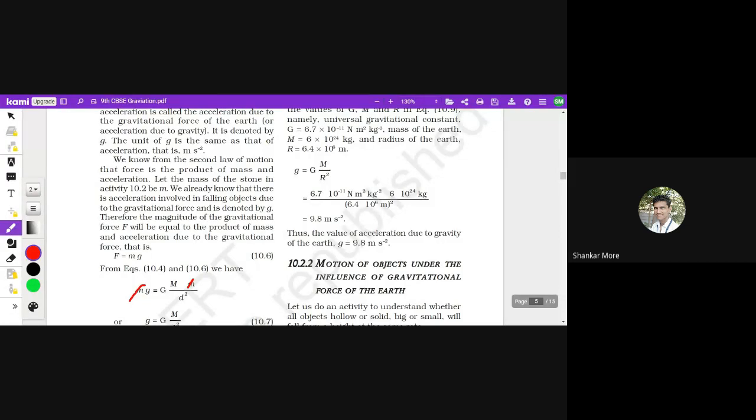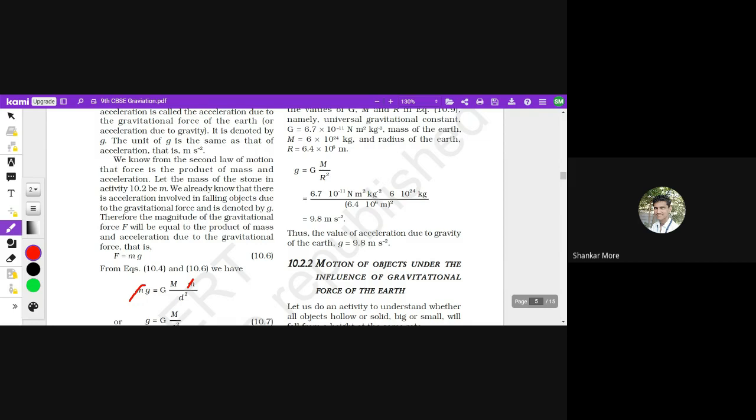What is capital G, students? Gravitational constant, universal gravitational constant. You go anywhere, will the value of G change? Will the value of capital G change? You go anywhere in the universe, it will not. What is M?